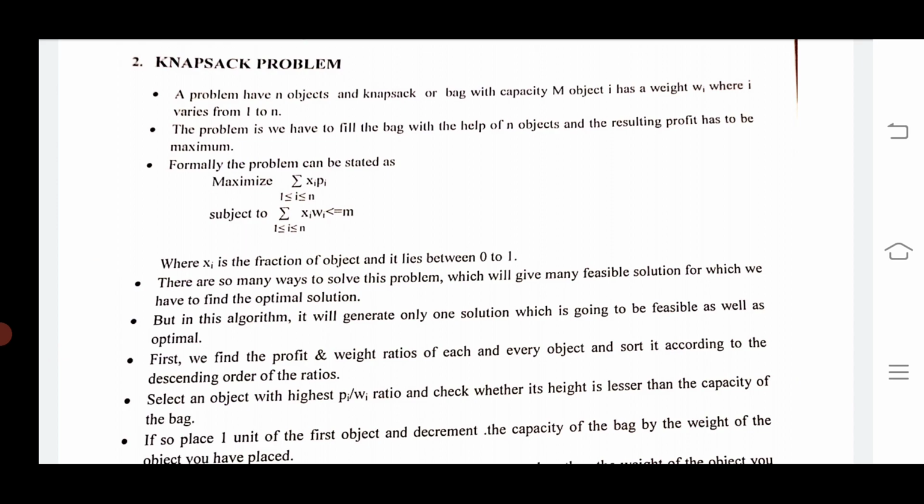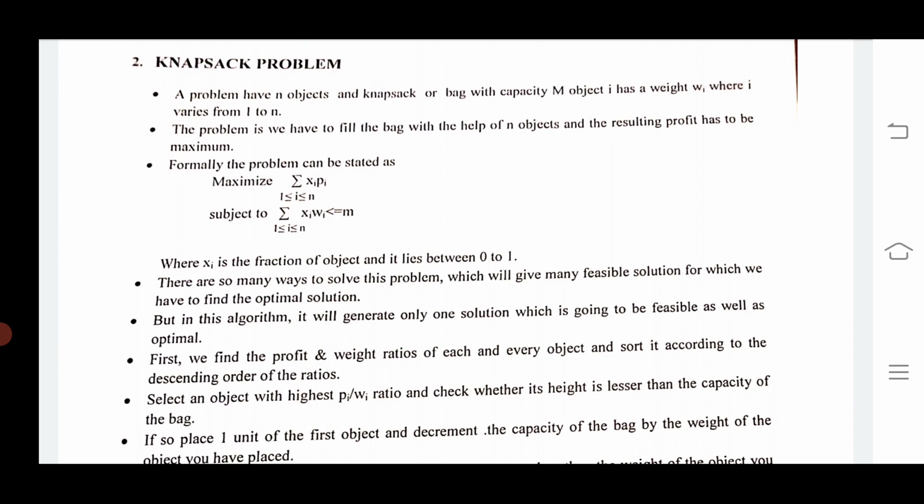First, we find the profit to weight ratio of each and every object, and sort them in descending order of these ratios.